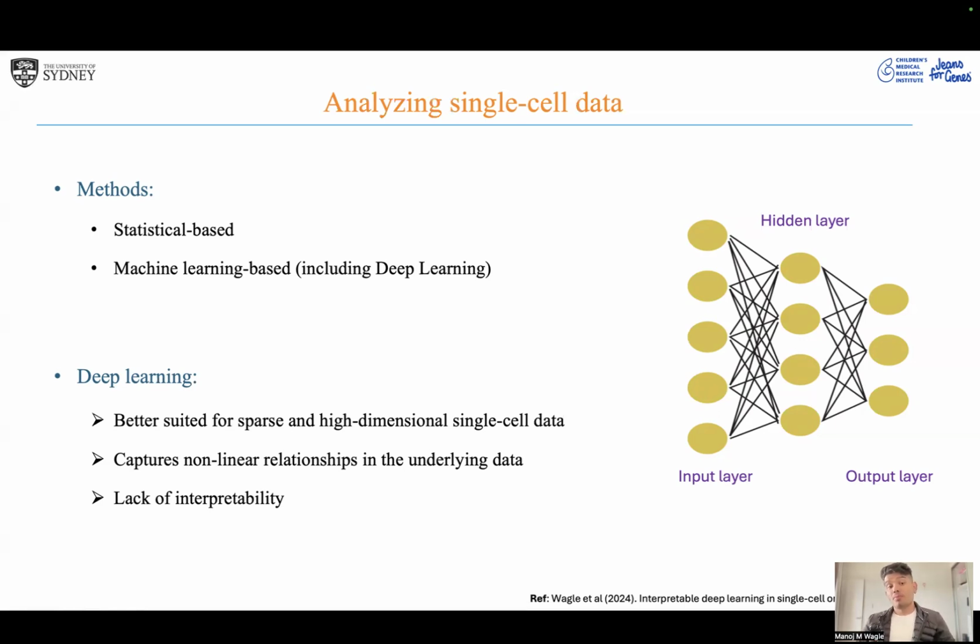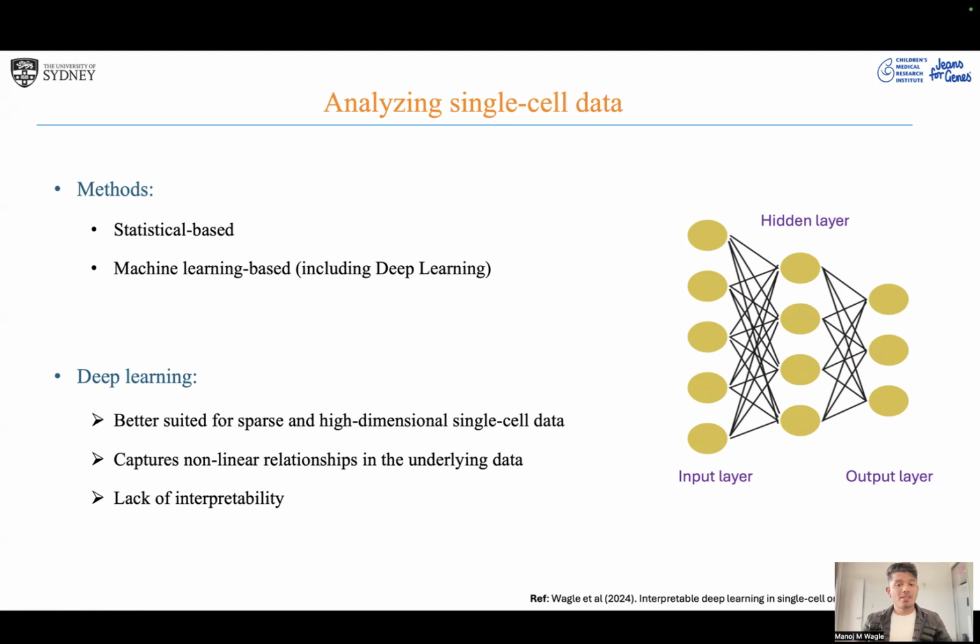However, one of the problems with deep learning models is their lack of interpretability. Even though they are so good at analyzing this data and making predictions, understanding the reasoning behind their predictions is hard. So a number of tools have been developed, particularly in the last 2 to 3 years, to address this issue. We have done a comprehensive review on this, particularly for single-cell omics data, and it's now out in Bioinformatics. So please feel free to check that out.